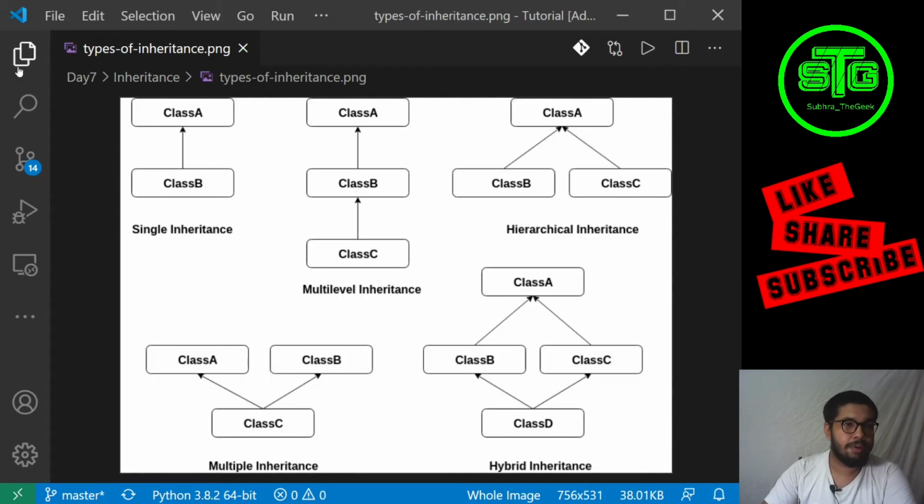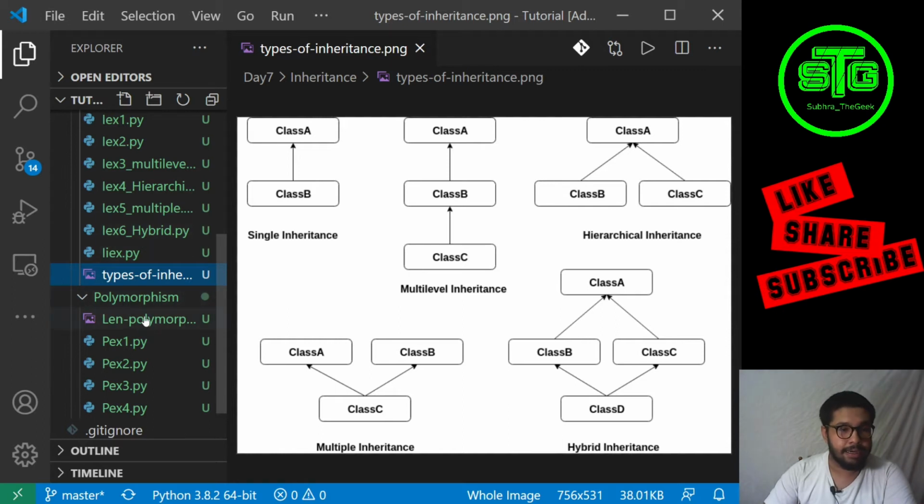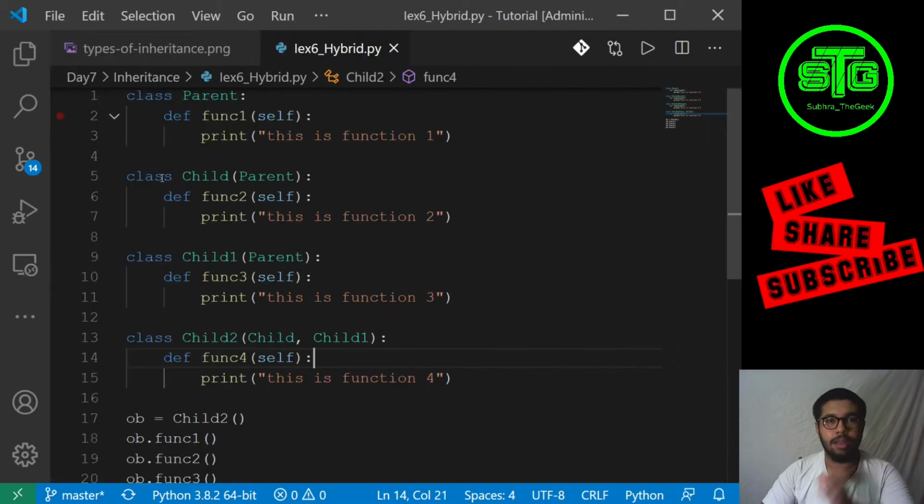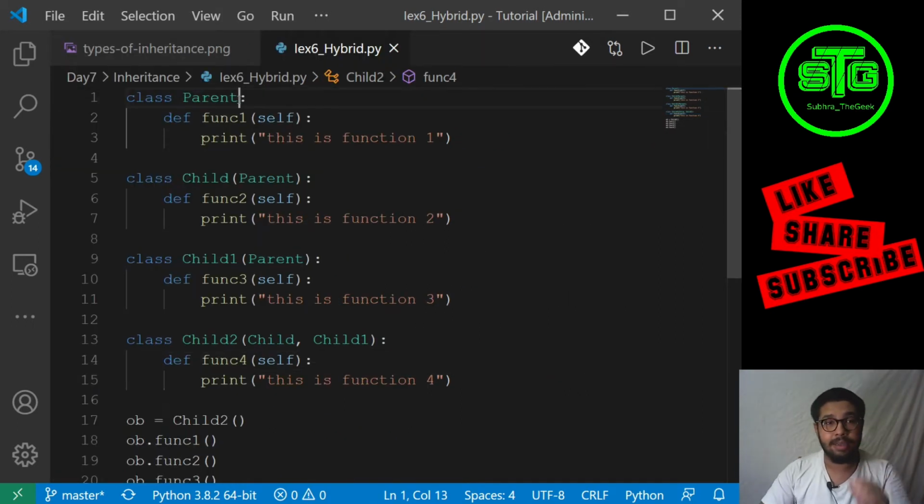Now let's talk about multiple inheritance. Okay. Multiple inheritance we are done. Now we will be talking about hybrid inheritance. So let's talk about hybrid inheritance. Okay. So hybrid inheritance, let me change this object.